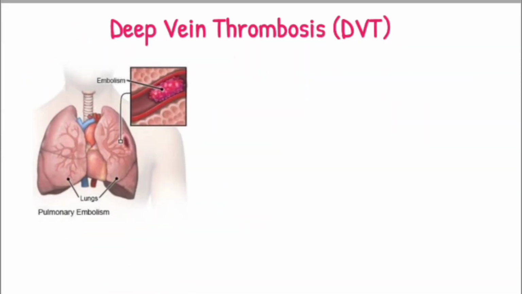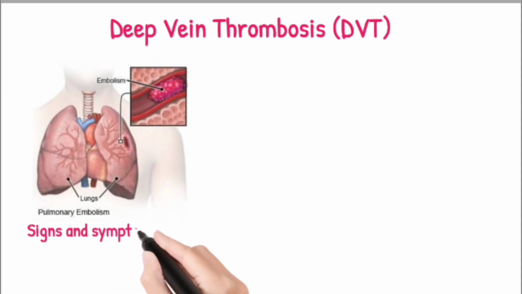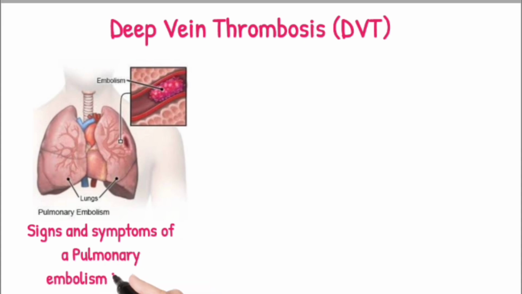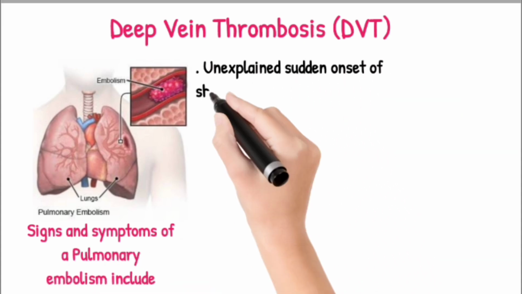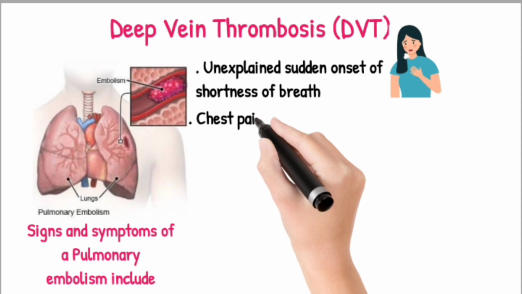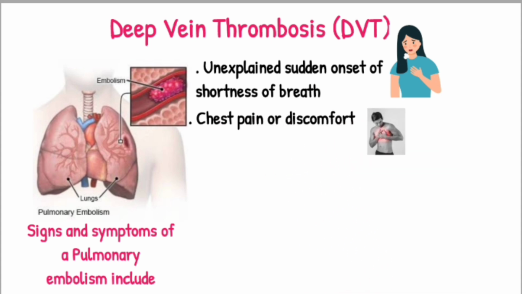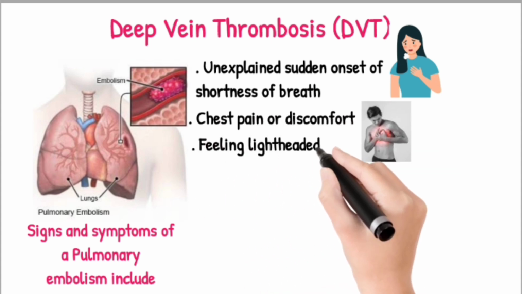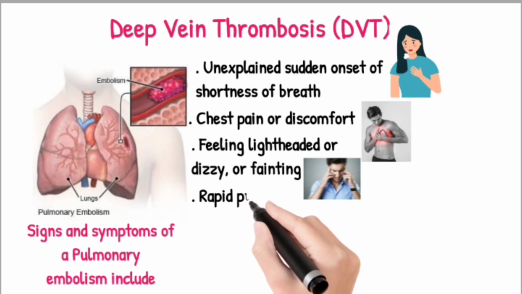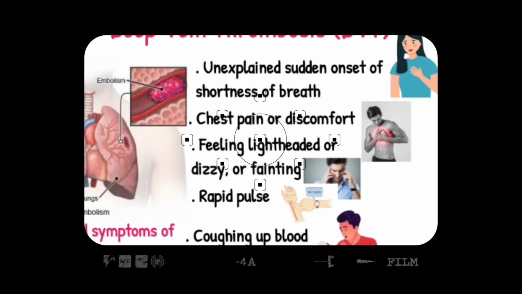So, it's important to be on the lookout for signs and symptoms of a pulmonary embolism and seek medical attention if they occur. Signs and symptoms of a pulmonary embolism include unexplained sudden onset of shortness of breath, chest pain or discomfort that worsens when you take a deep breath or when you cough, feeling lightheaded or dizzy or fainting, rapid pulse, coughing up blood.